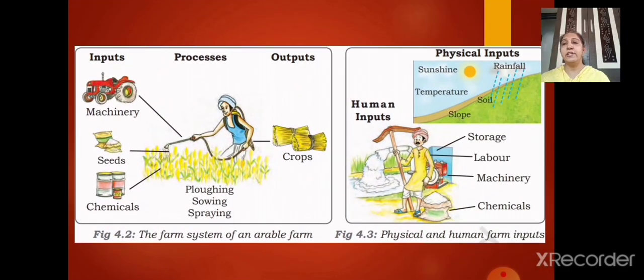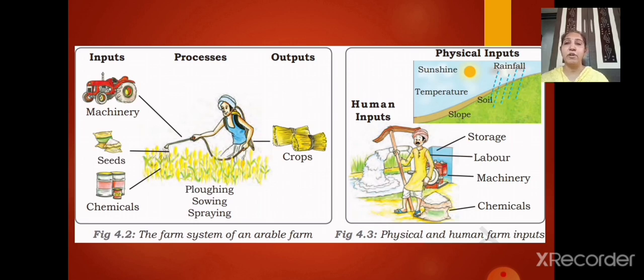Now children, in your textbook, the image of the farm system of an arable farm has been given like this. It shows the process that we have already learnt in the farm system, the same has been shown to you in the figure also. Inputs, processes, and outputs. What is there in input? It includes machinery, seeds, chemicals, as well as the labor, right? Everything is included in that input, correct?